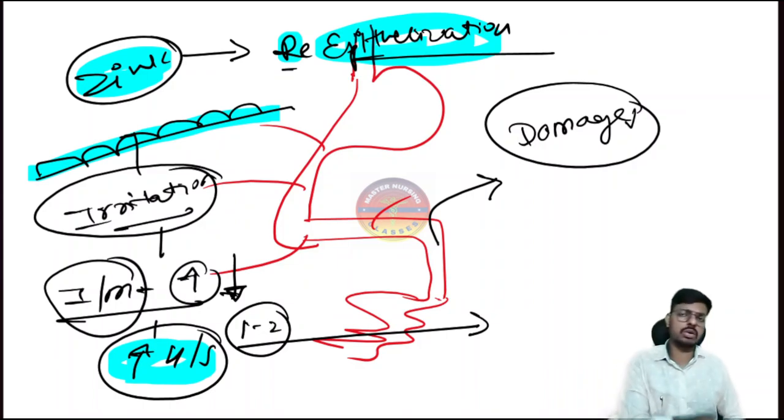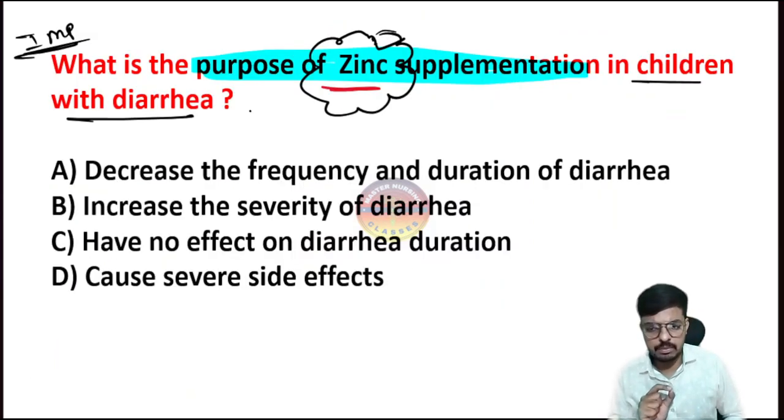Okay, so the patient is going only 2 times, 1 time, meaning there is less chance of fluid and electrolyte imbalance, so the severity of the diarrhea decreases. Okay, so this is the reason how zinc is responsible for it. So the purpose of zinc supplementation in children with diarrhea is the single best answer.